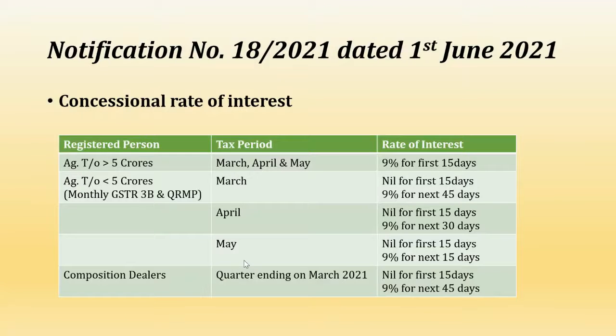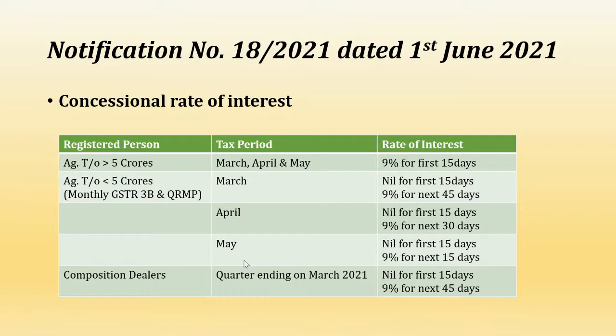Next, 18/2021. This notification is issued with the purpose of reducing the rate of interest for belated payments. Here, for different classes of persons, different benefits are being given. First, for the registered person having aggregate turnover of more than 5 crore in the previous year, 9% rate of interest has been prescribed for the first 15 days of belated payments. This is applicable for March, April, and May returns.